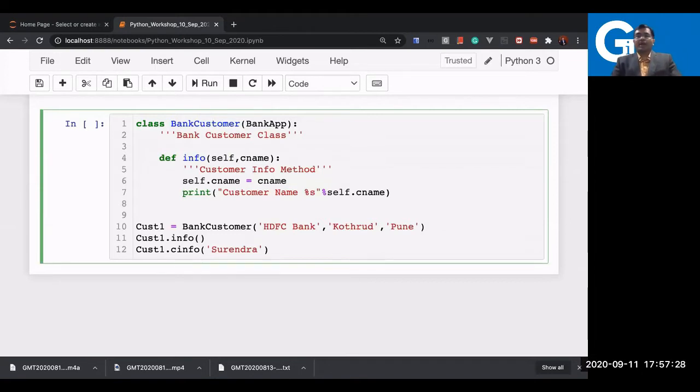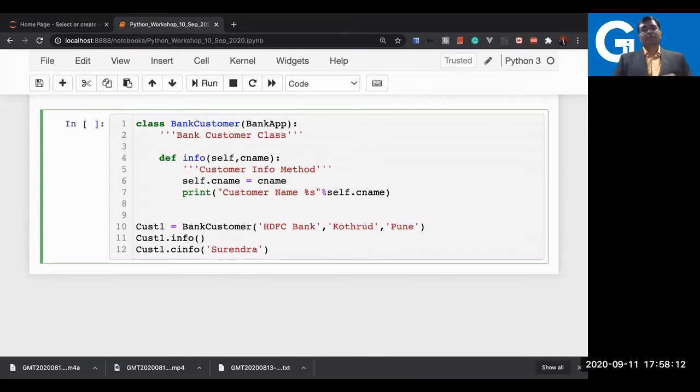So what happened when I write the info method? Let me tell you, I have already declared this info method in the bank application also. And now I am writing the info method one more time, even after inheritance. What will happen now? This info method which I have written inside the child class will override the info method of the parent class. You can easily understand the parent class is the bank application, and bank customer is the child class. So whatever info method I have written right now is going to override the parent class info method.